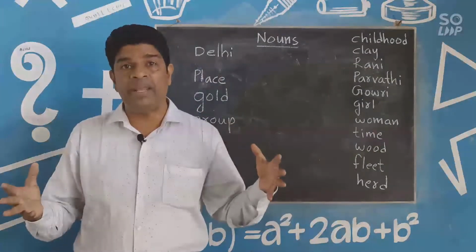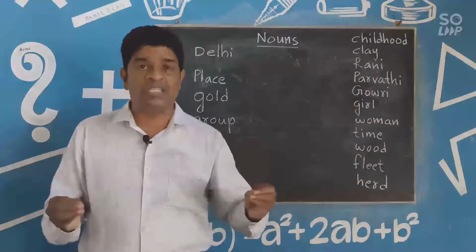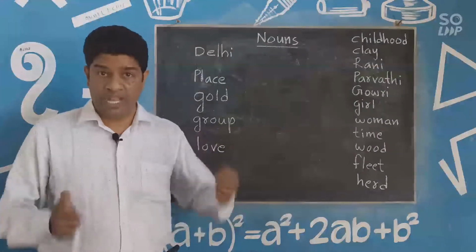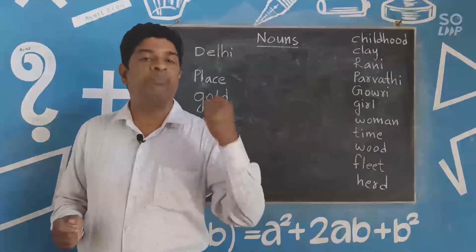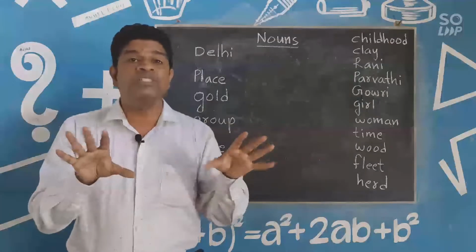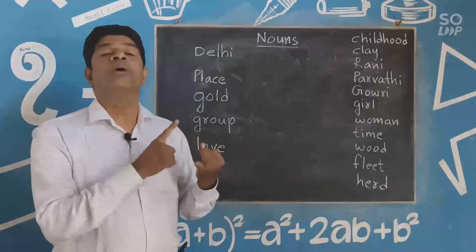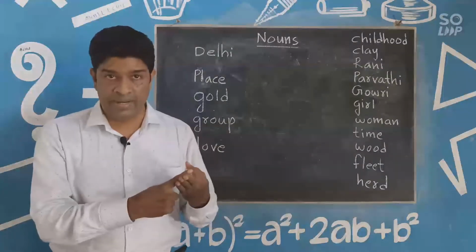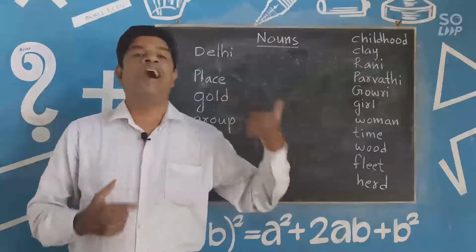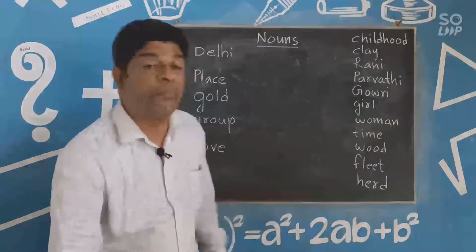In many competitive examinations, they may ask questions from this section. That's why we have to learn it perfectly. Okay, let's start. Nouns are classified into five: common noun, proper noun, material noun, collective noun, and abstract noun. Let's check it one by one.